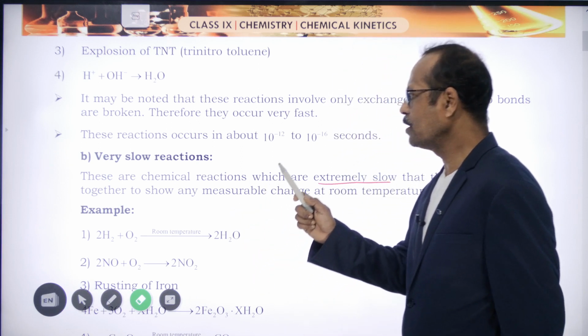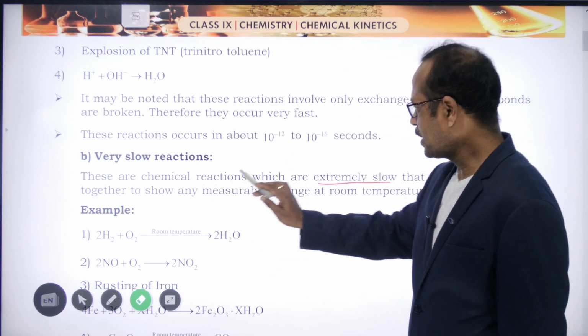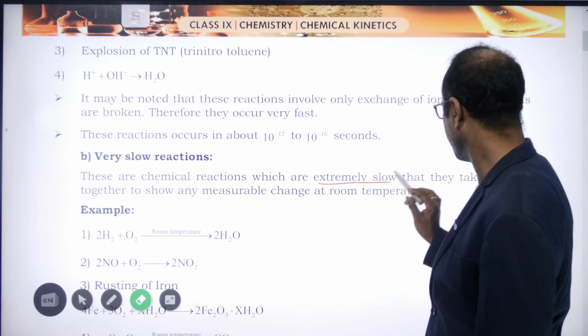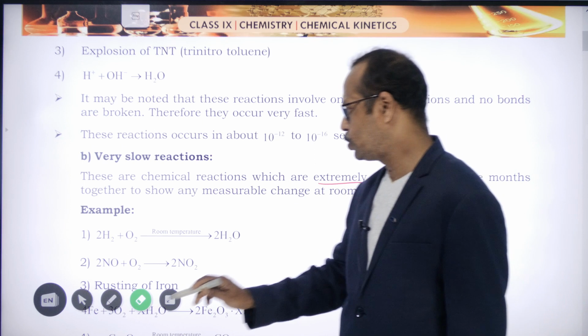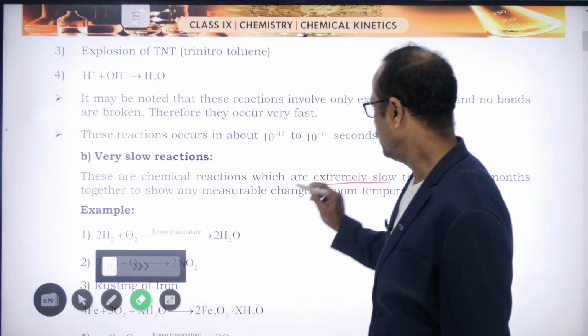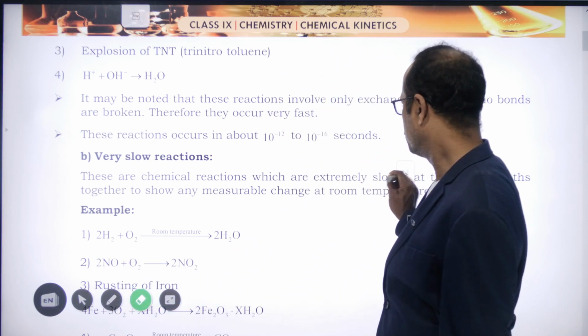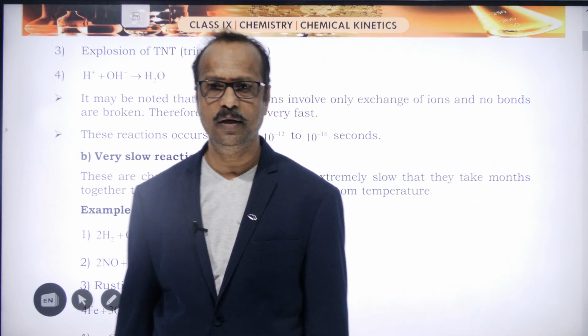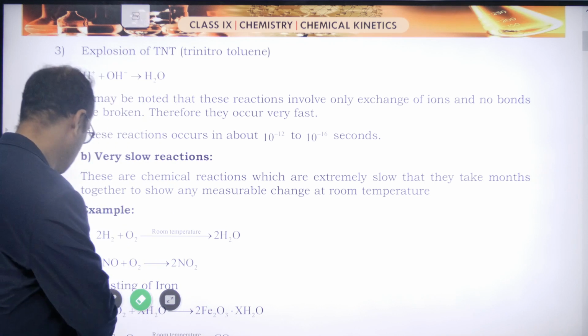So students, the important point here is what? The chemical reactions which are extremely slow, that take months together to show a measurable change at room temperature, are called very slow reactions. Clear? So that's about the very slow reactions, students.